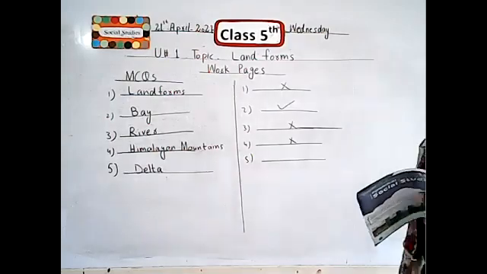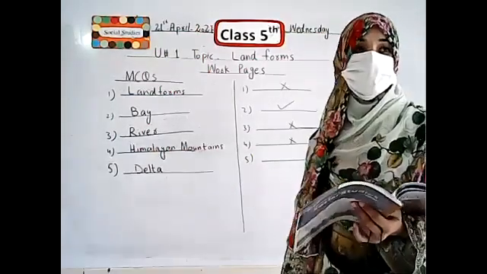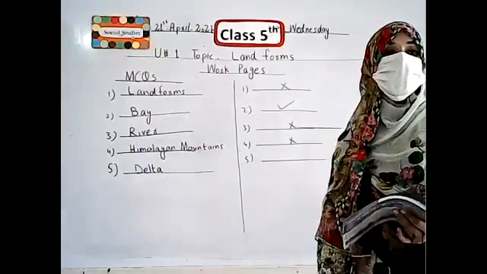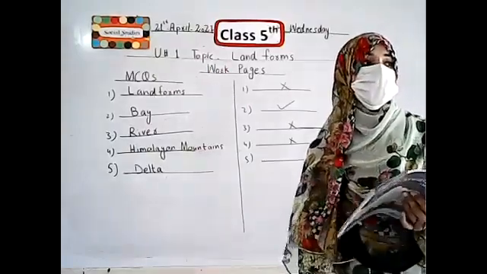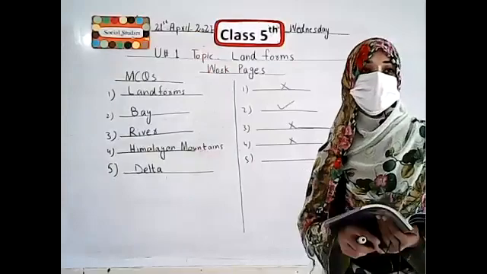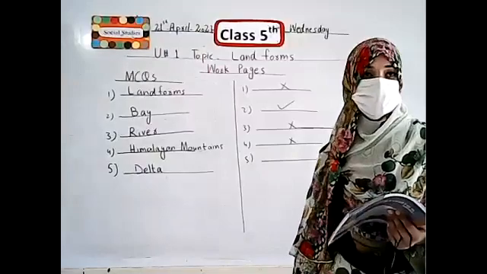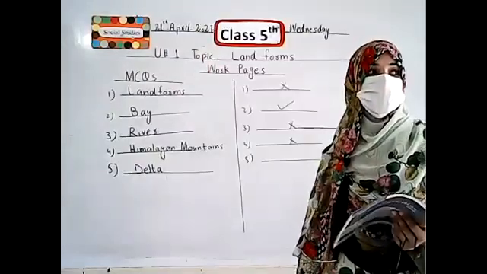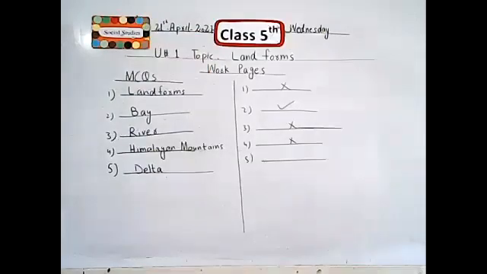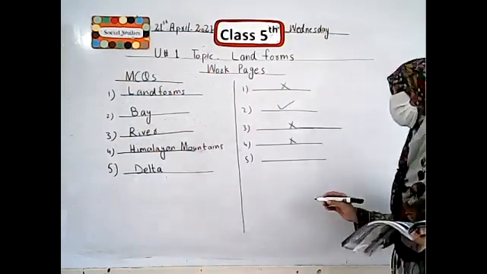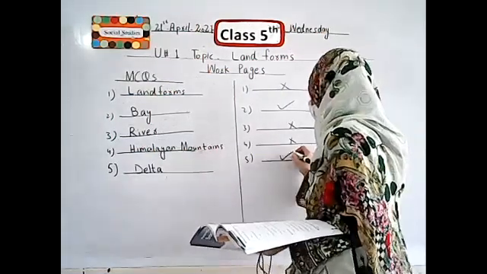Next one is, camels are used as transport in the desert. In different areas, different animals are used for transportation, but in the desert, we use mostly camels for transportation because the desert is a sandy area and camels can easily move in sand. So our number 5 statement is true.